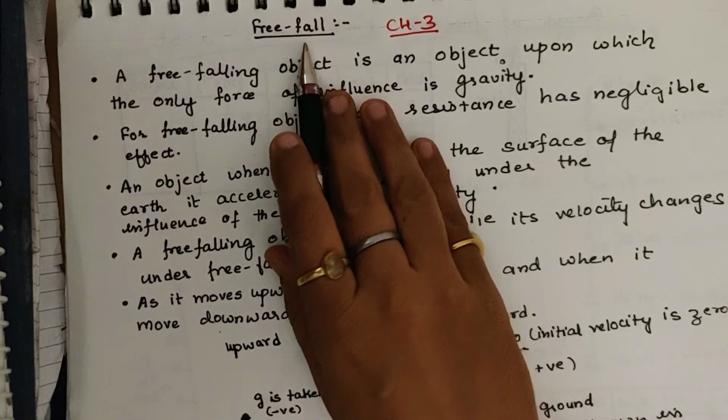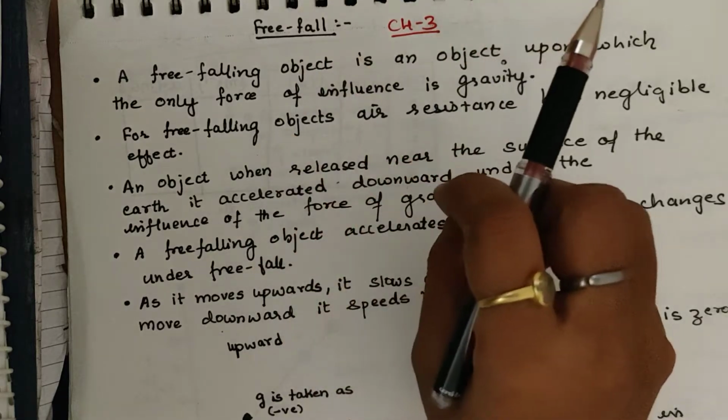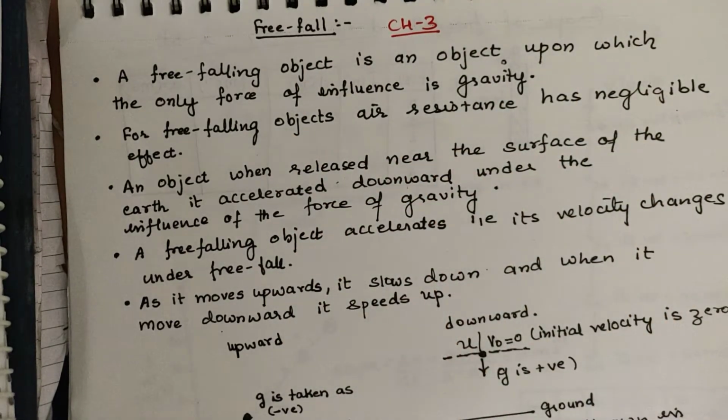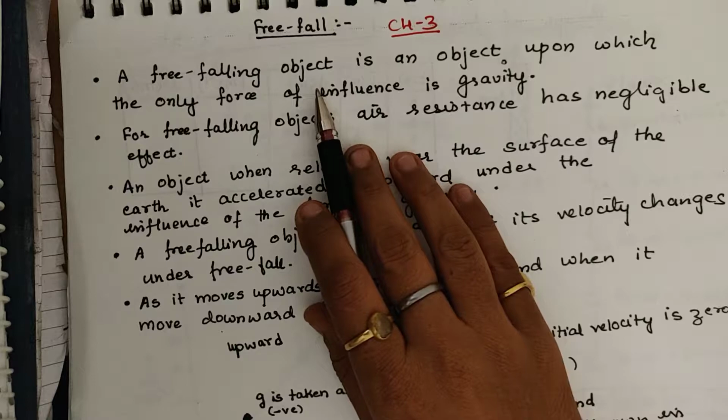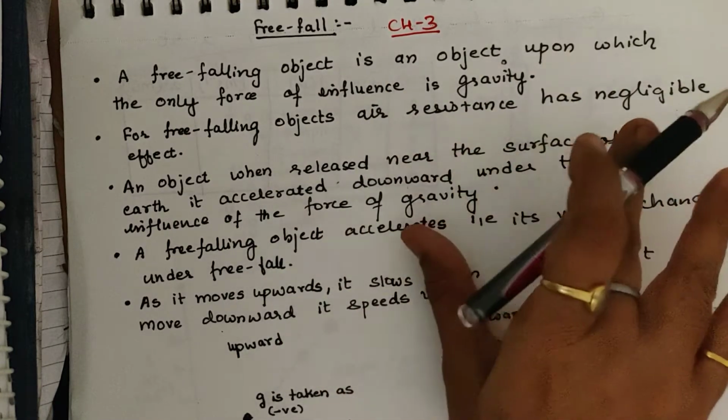Come on, we'll start with the next topic, that is free fall. Now what is free fall? Any body thrown into the earth's gravity, we say it is a free fall. A freely falling body is an object upon which the only force of influence is gravity.